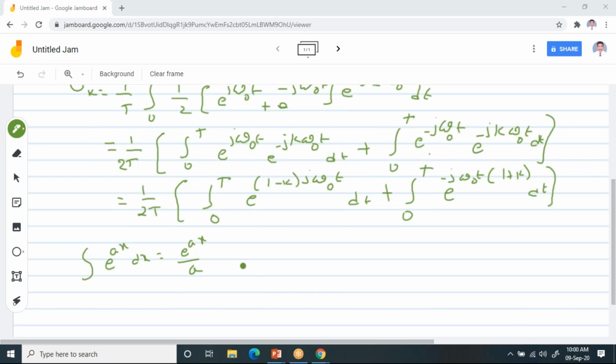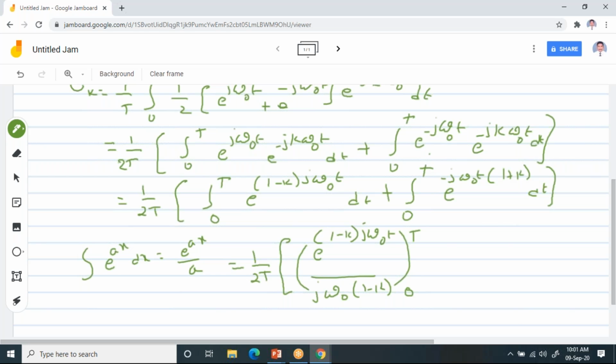So when you simplify this integration, you can write 1 by 2T, then e power (1 minus k) into j omega naught t divided by j omega naught into (1 minus k), and for this you need to apply the limits 0 to T.